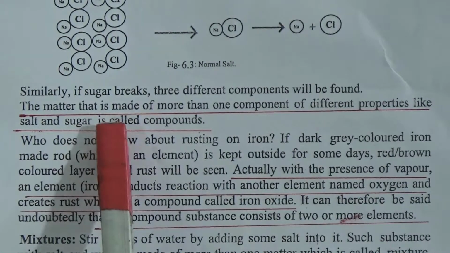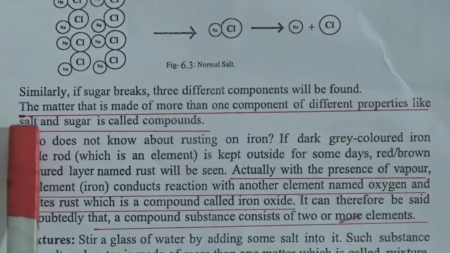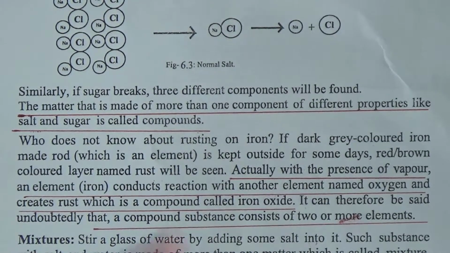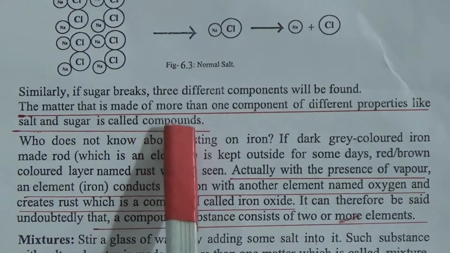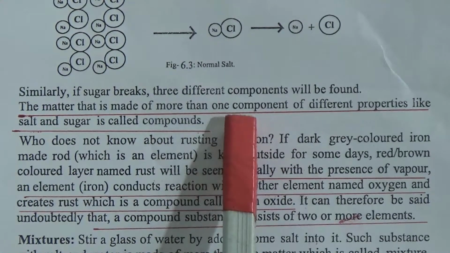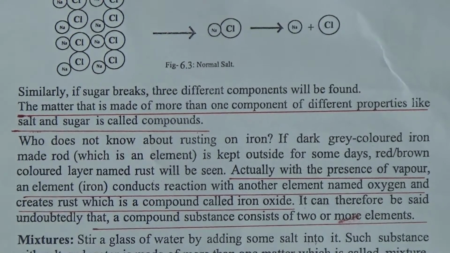The matter that is made of more than one component of different properties like salt and sugar is called compound. This is the definition of compound. I am reading this again. The matter that is made of more than one component of different properties like salt and sugar is called compound.